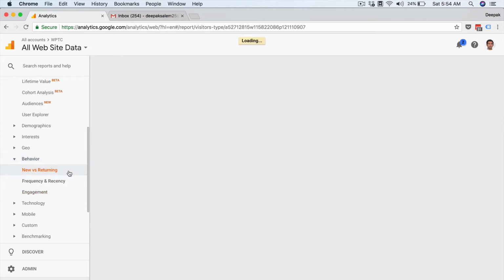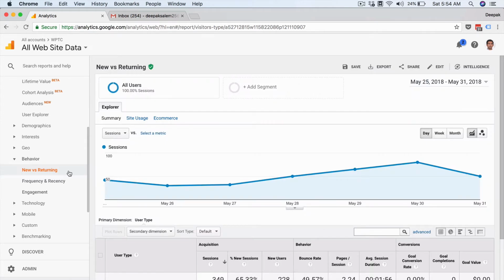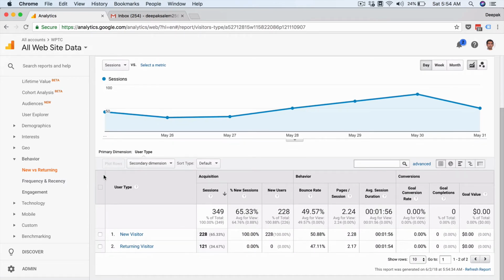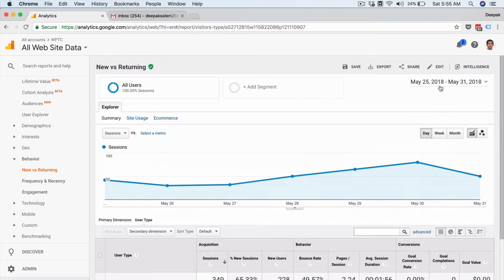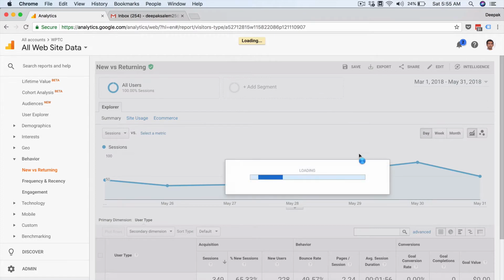So let's look at the new versus returning report. This is a data point that you can also get by doing segmentations in the audience overview section, but this particular section gives you the data in the click of a button. Basically you will be able to find the difference in the metrics for new visitors and returning visitors. People who come for the first time are going to behave a little bit differently. Let's get a bigger sampling size first and take it from March 1st to May 31st.